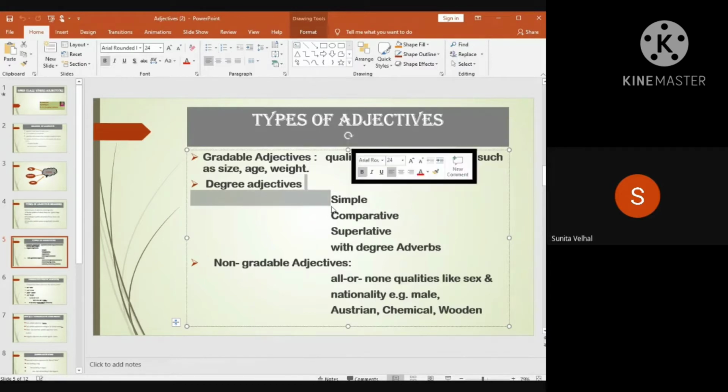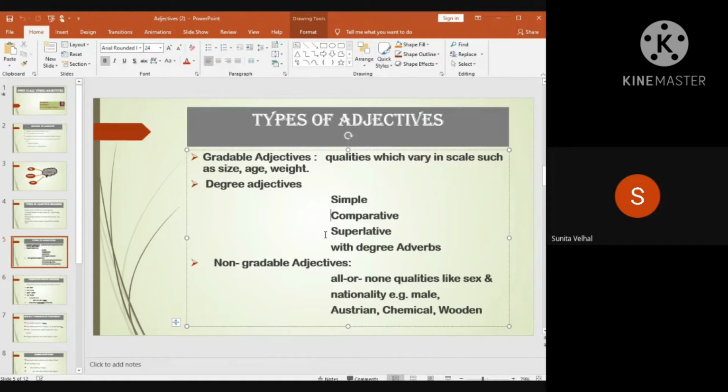So we have degree adjectives in these forms: simple degree, comparative degree, superlative degree, and degree adverbs can be there. Then there are all-or-none qualities like sex and nationality. For example, male, Austrian, chemical, wooden. These are the non-gradable adjectives.